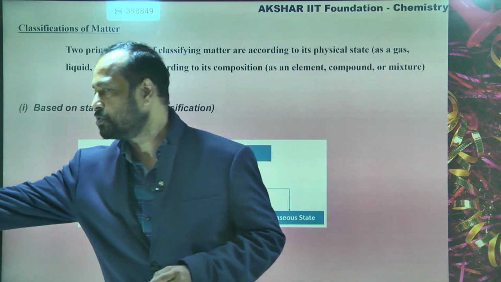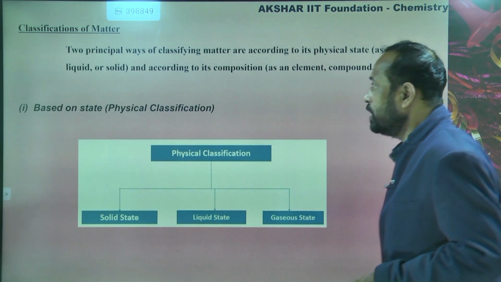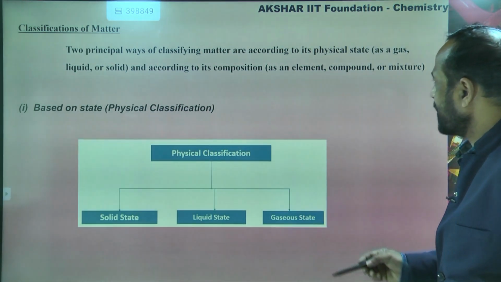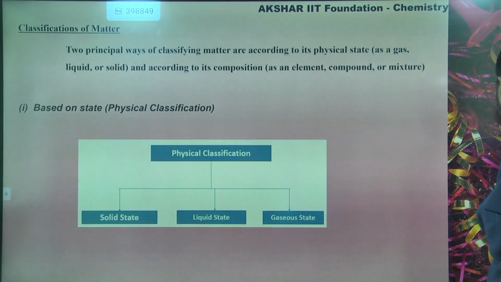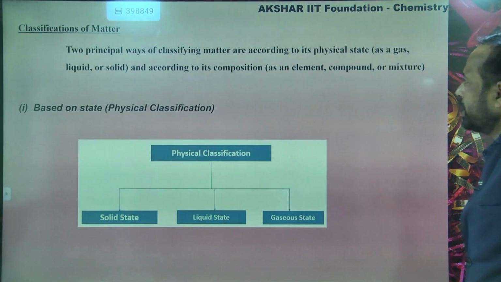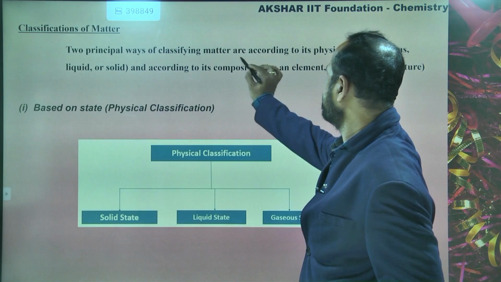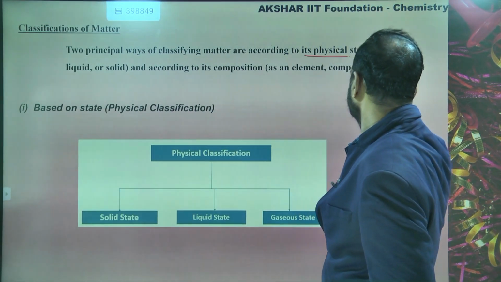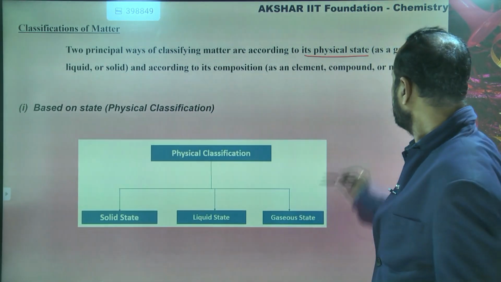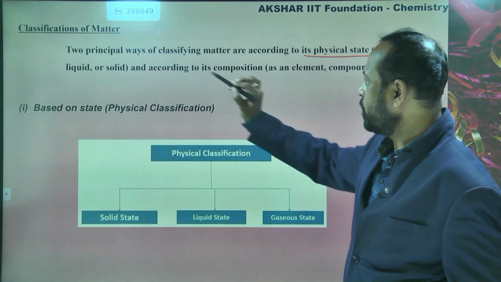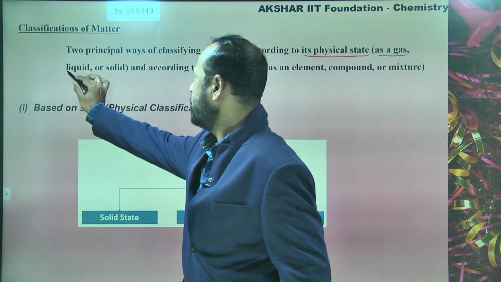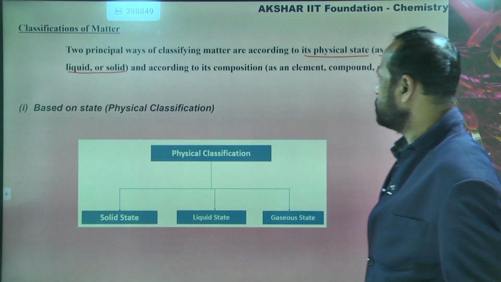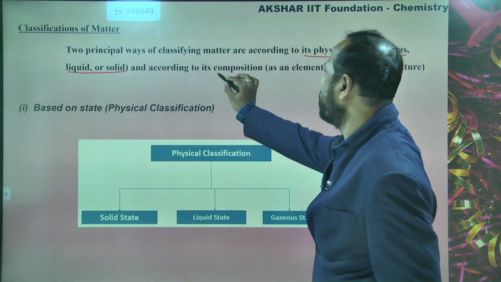The two principal ways of classifying matter are, one, according to its physical state, which means as a gas, liquid or solid, and the second one, according to its composition.